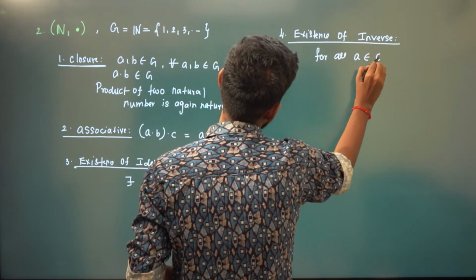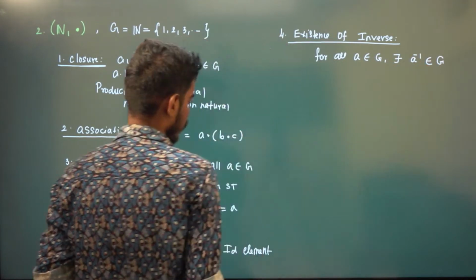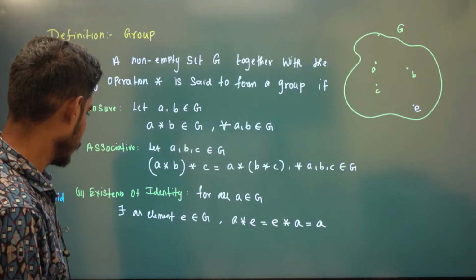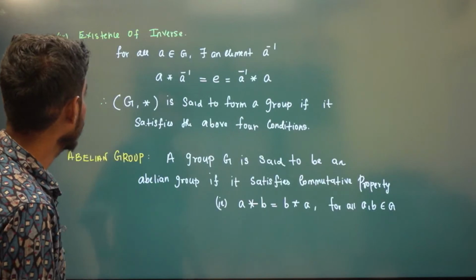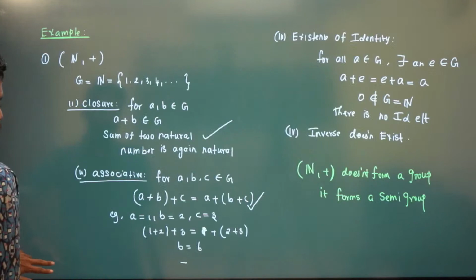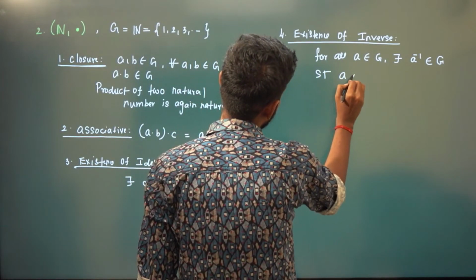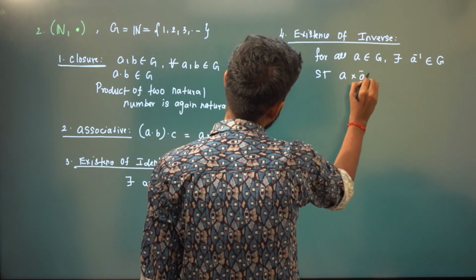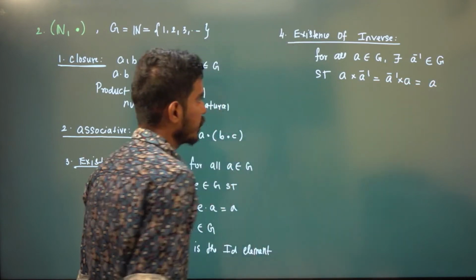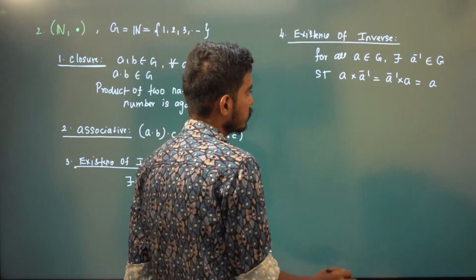For all a belongs to G, there exists an element a inverse in G such that a into a inverse is the same as a inverse into a is the same as e again. See, this is a normal multiplication. What about a inverse? Sorry, this e.